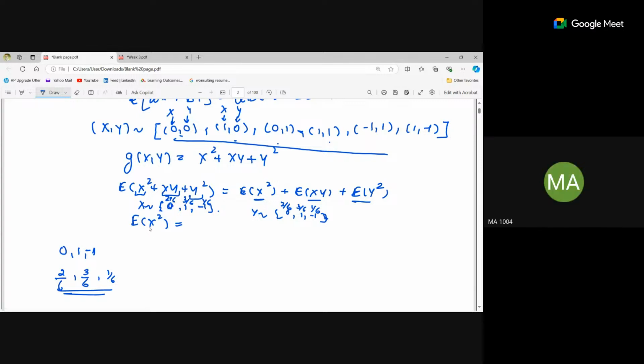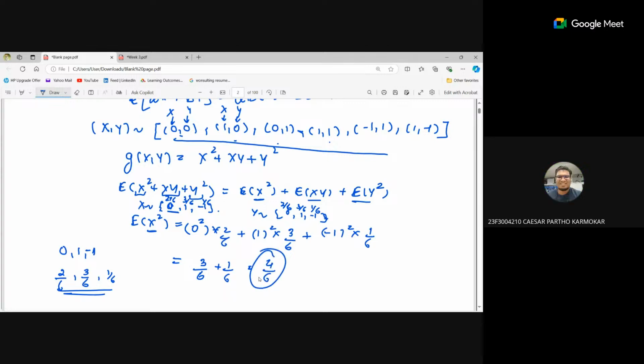Yeah. So you have to calculate the values of x square. How will we calculate the value of x square? The x variable is taking these values. So 0 square into 2 by 6 plus 1 square into 3 by 6 plus minus 1 whole square into 1 by 6. So this will be 3 by 6 plus 1 by 6, which is 4 by 6. This is clear? Yes, ma'am. Similarly, we can calculate all the values, that is expectation of x square, expectation of xy, and expectation of y square.